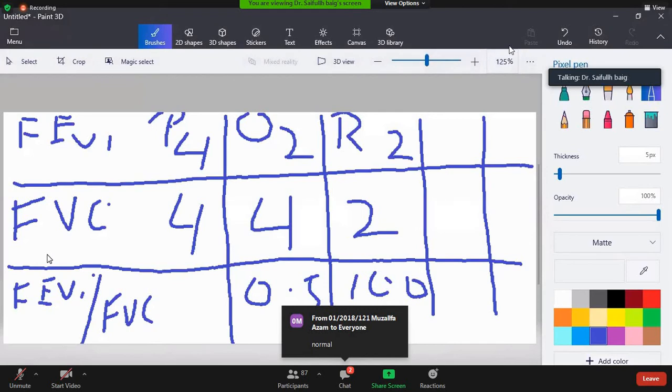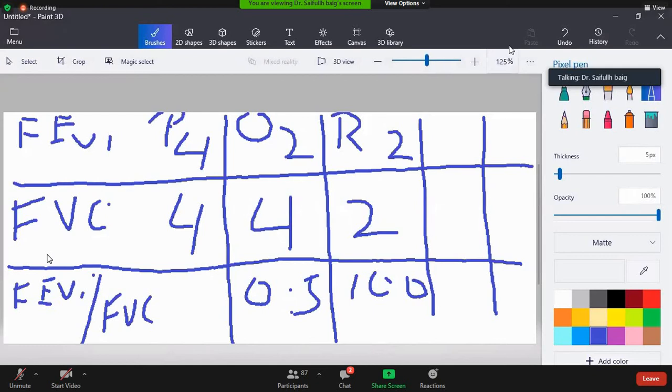Not normal. Say that it's 1 or 100%. And in obstructive airway disease, it is 0.5 or 50%. So if FEV1 over FVC is below 70%, that is an obstructive pattern. And if FEV1 over FVC is above 70% with a reduced FVC, it is a restrictive pattern.